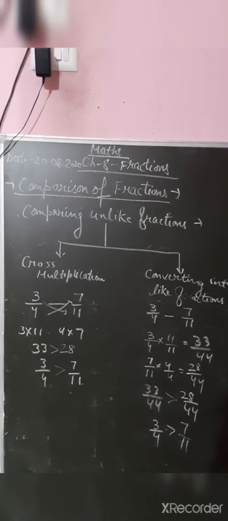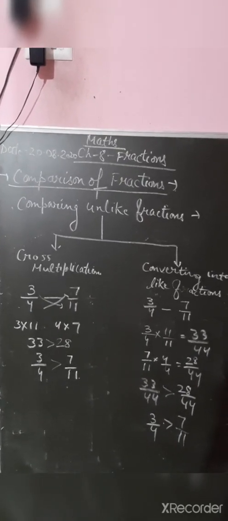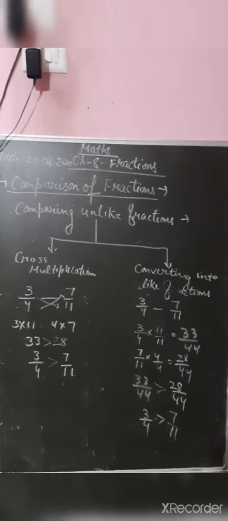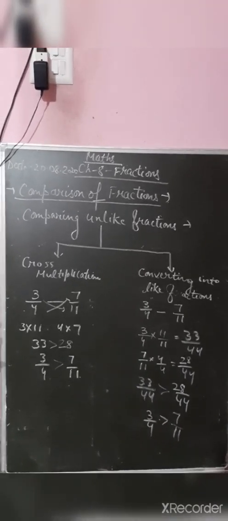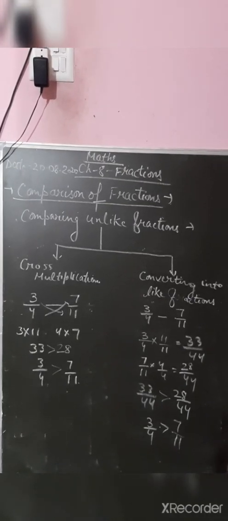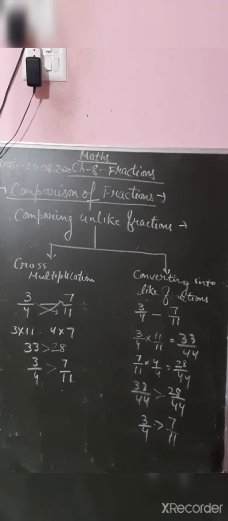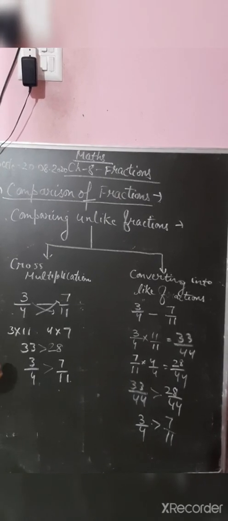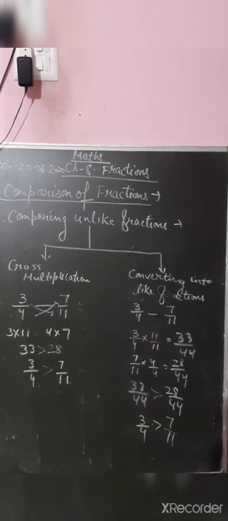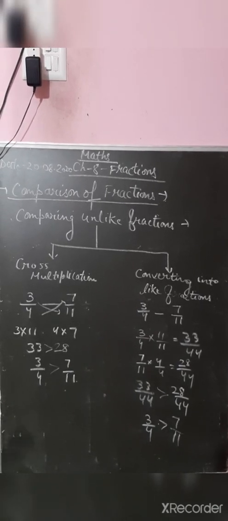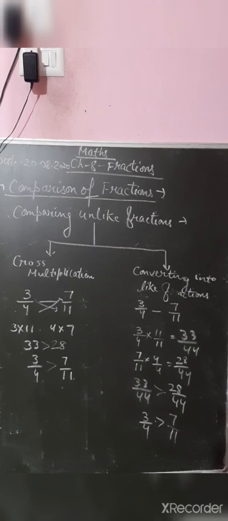Cross multiplication: suppose 3 by 4 and 7 by 11 you have to compare. How to do cross multiplication, we had done. So 3 multiplied by 11 and 4 multiplied by 7. 3 multiplied by 11 is 33, and 4 multiplied by 7 is 28. So 33 is greater than 28. It means 3 by 4 is greater than 7 by 11.